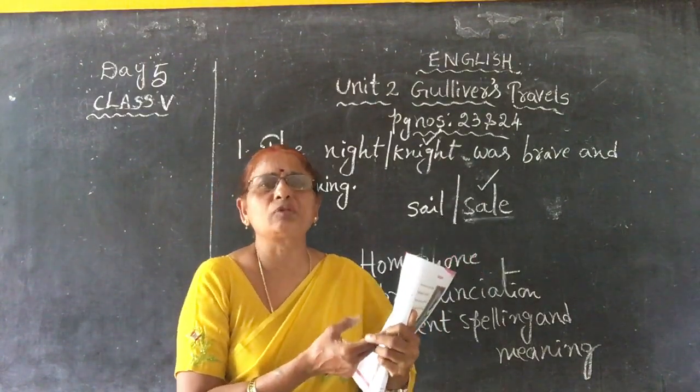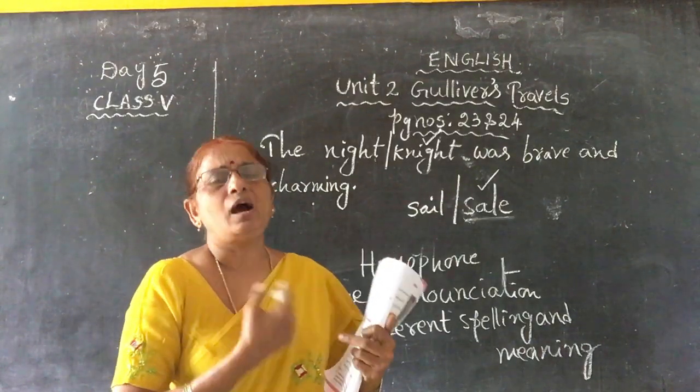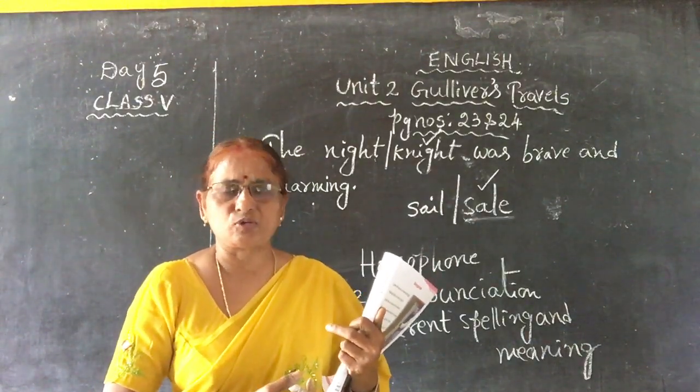In the textbook they have given Gulliver. So when you are writing about yourself, you have to write I or myself or I am, like that you have to write. Isn't it?